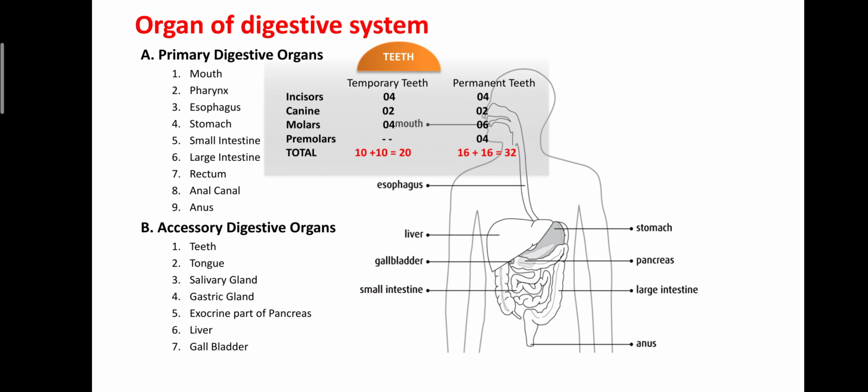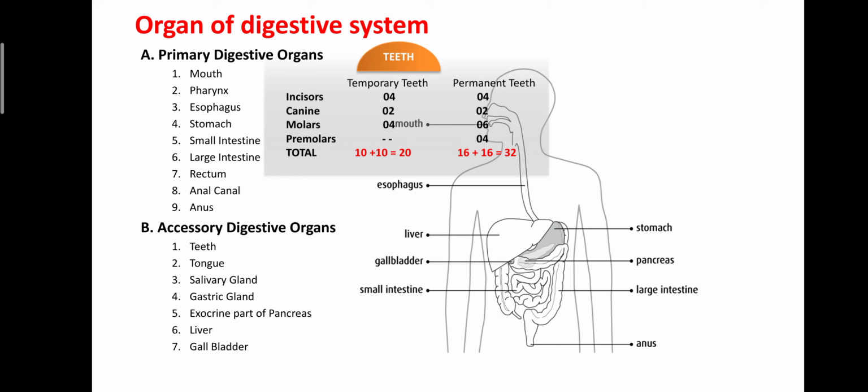Dear students, the teeth present in human beings are mainly categorized into two types. In early childhood, they are known as temporary teeth, and they fall down. Later on the teeth reappear, and those are known as permanent teeth. Temporary teeth number 20 in total. Among them, incisors are 4, canines 2, and molars 4. When they decay, new teeth appear, known as permanent teeth. They are 32 in total, 16 in the lower jaw and 16 in the upper jaw.